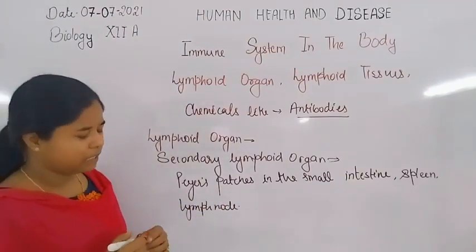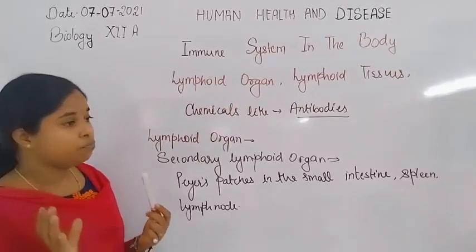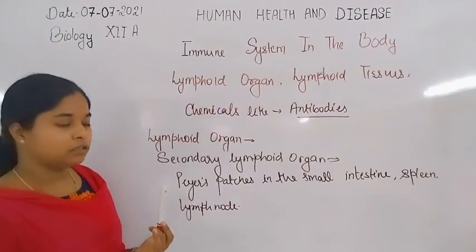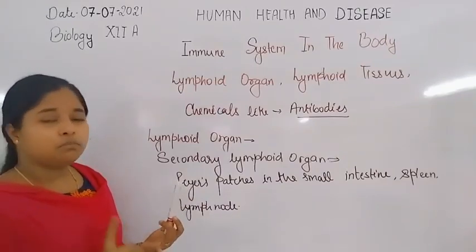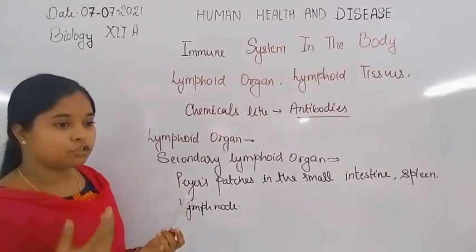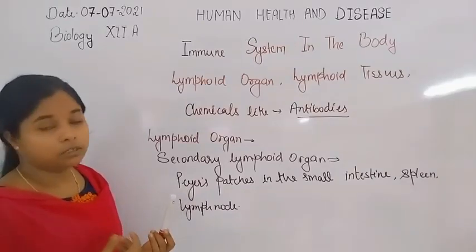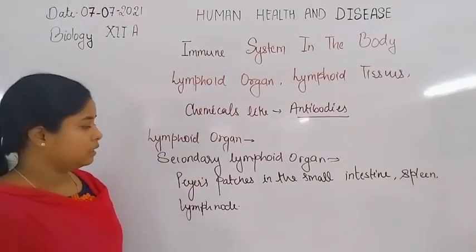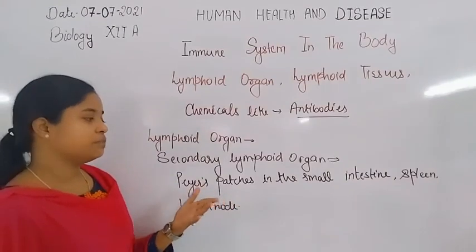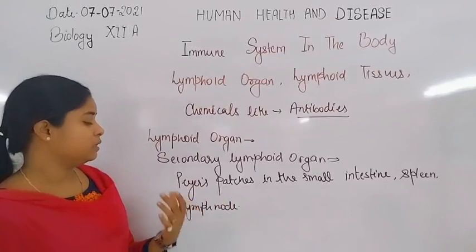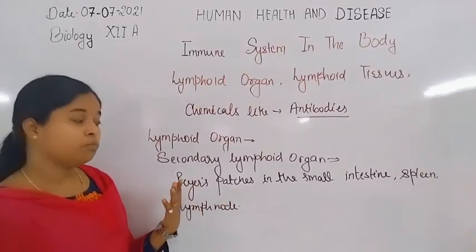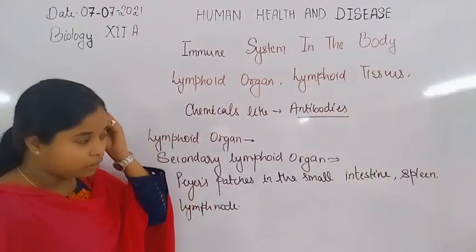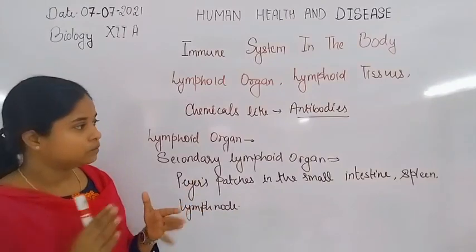They help in the maturation of our immune cells: maturation of monocytes, macrophages, basophils, natural killer cells, and neutrophils. All of this happens in the secondary lymphoid organs. Peyer's patches in the small intestine, the spleen, and the lymph nodes provide a particular environment for fighting different types of antigen. The spleen filters blood.